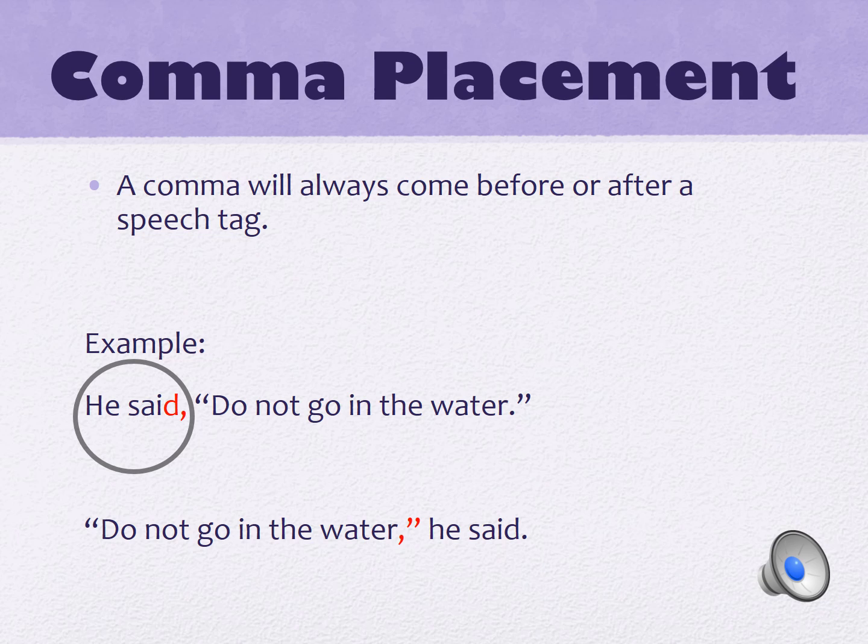Well, we need to separate that speech tag, he said, and our dialogue, do not go in the water, with a comma. So anytime we have that speech tag coming before our dialogue, we have to put the comma right before the dialogue. Now, in the other example, it's the exact same dialogue being said, but we've moved our speech tag to the end of the dialogue. So it says, "Do not go in the water," he said. Every time we have a speech tag coming against that dialogue, we have to separate it out with a comma. So "Do not go in the water," comma, he said. So whether that speech tag is coming before your dialogue or after the dialogue, you have to separate it out with a comma.